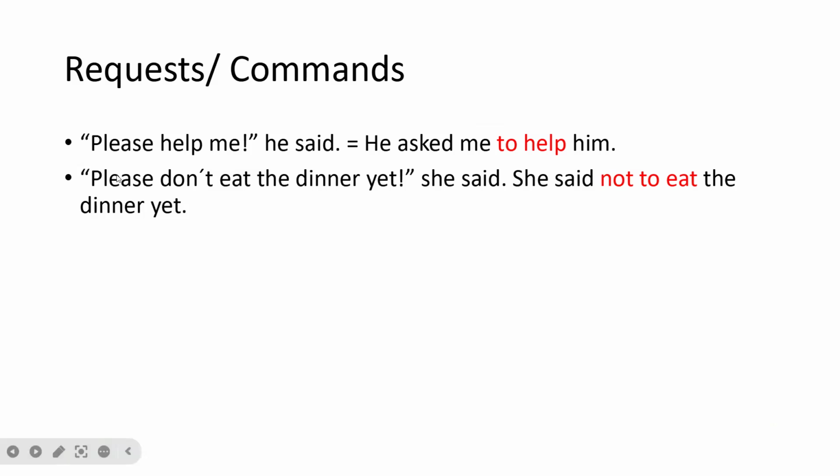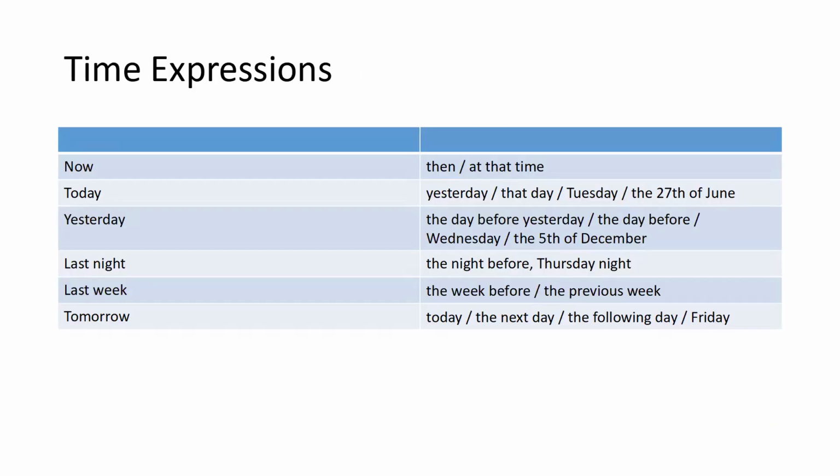Like in the next example. "Please don't eat the dinner yet," she said. She said not, so negative, to eat, the infinitive. So she said not to eat the dinner yet. And this is for a request. There are more things that I have to explain in this topic, so bear with me. It's a very long topic in English.